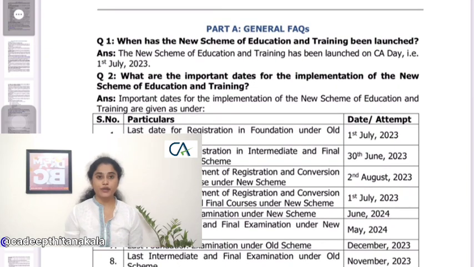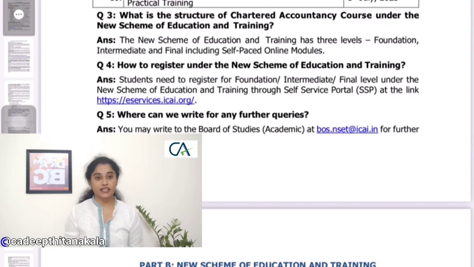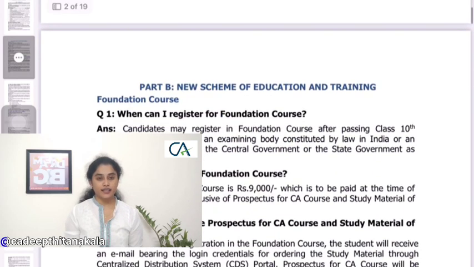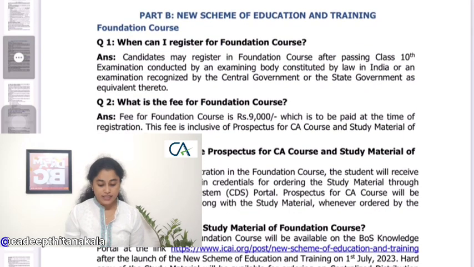As I have already told you in my previous video, in CA we have three stages, that is Foundation, IPCC and CA Final, and I have done a clear video on this. I'll provide the link in the description, do check it out. First, let us discuss the Foundation course, which we also call CPT, Common Proficiency Test.